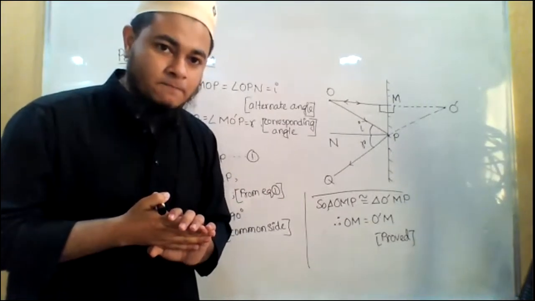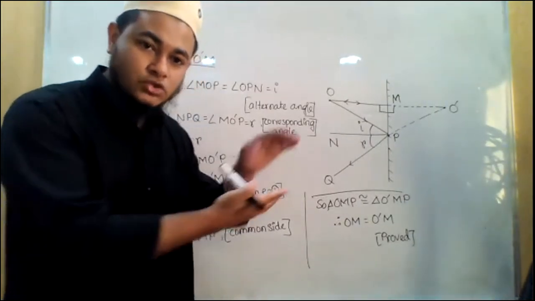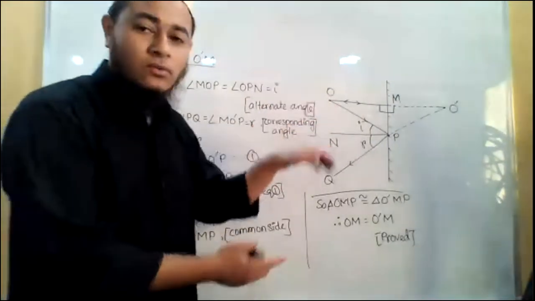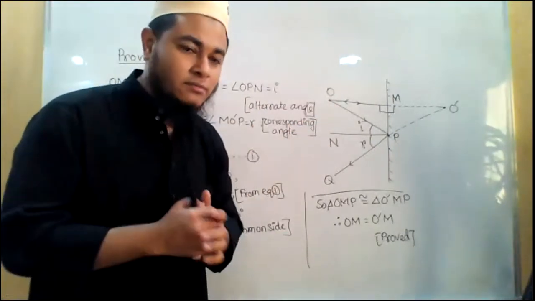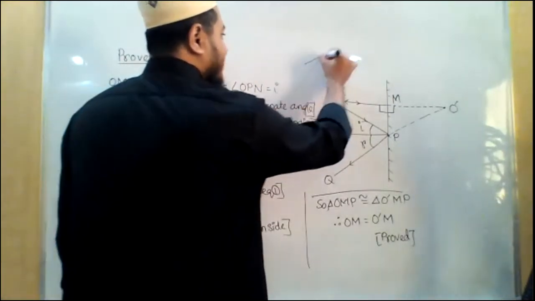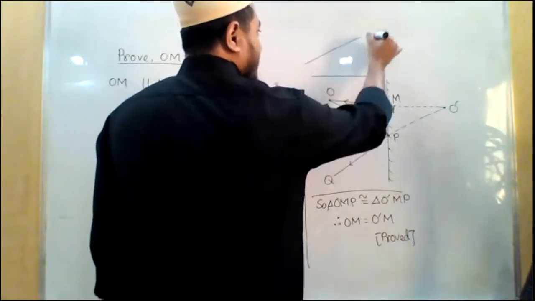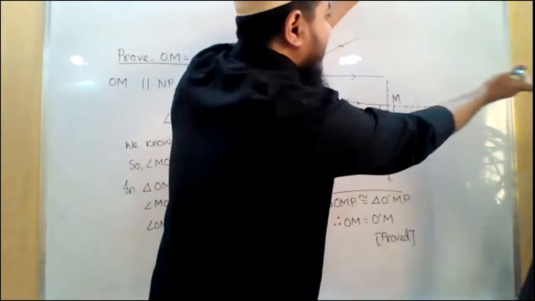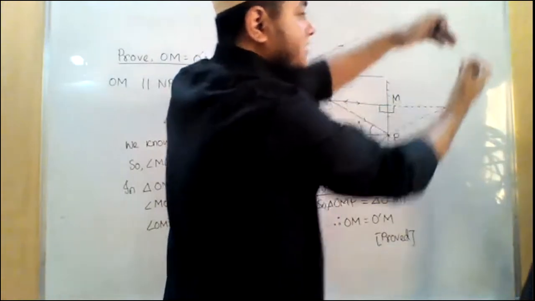Is it clear? Yes, sir. Sir, explain again. Okay, these two rays will never meet. Why will they never meet? See, these two rays are like this. Even if you extend them up to infinity, they will move farther away from each other. They will never meet, right?